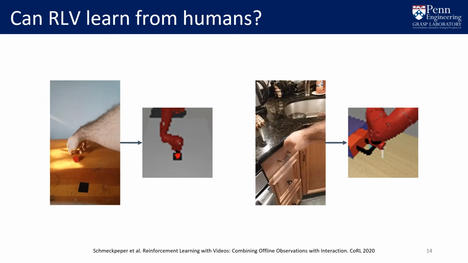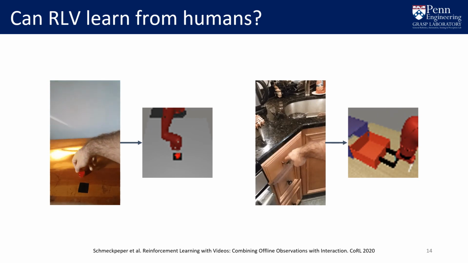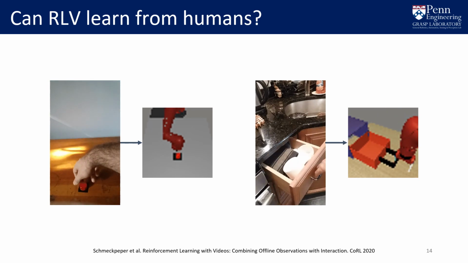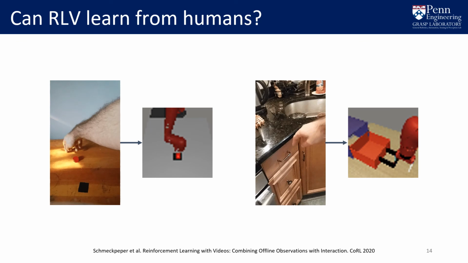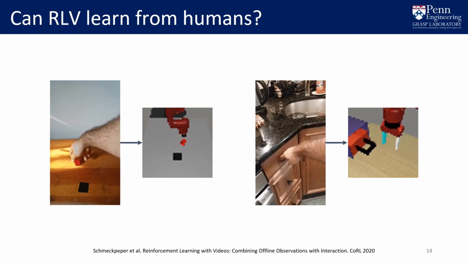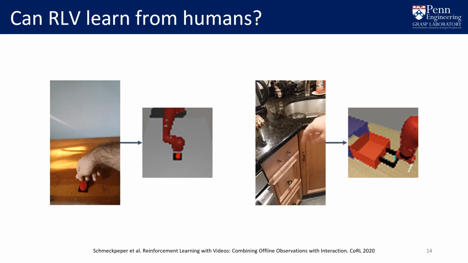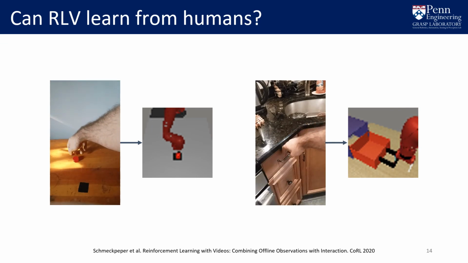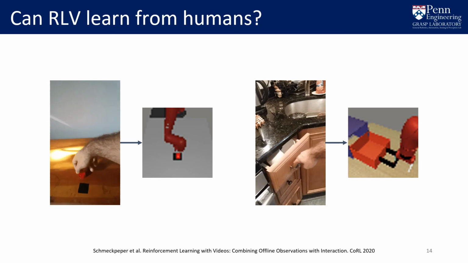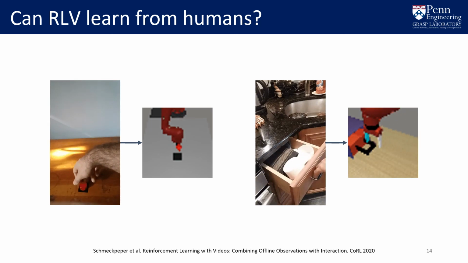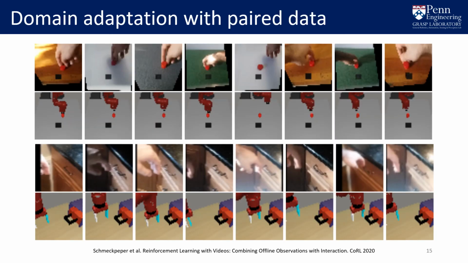Finally, we consider two tasks using human data, pushing an object and opening a drawer. Unlike the fully simulated experiments, which only allowed us to study the inverse model and the reward prediction components of RLV, both of the tasks using human data exhibit substantial domain shift visually in the morphology of the agent and in the dynamics of the environment. We used 300 frames of paired data in the pushing domain and 500 frames in the drawer opening domain